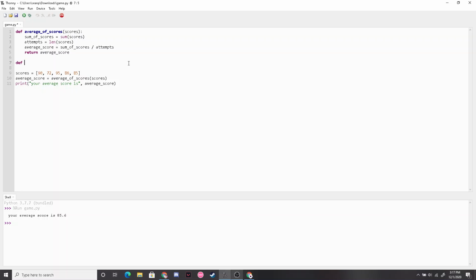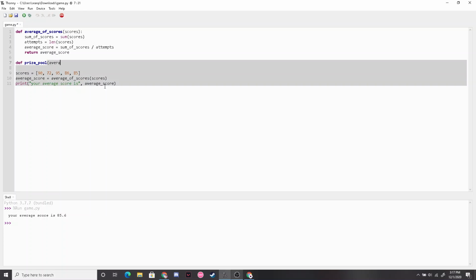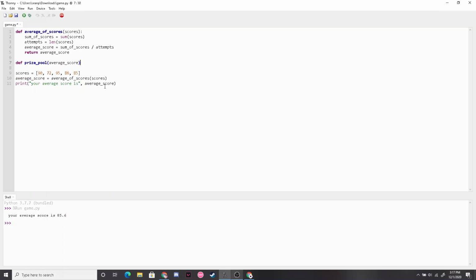This function decides what prize we get based on our average score, which we already found right here. So I'm going to call this function prize pool. And our parameter would be average score, since like I just said, the prize we get depends on what our average score is.